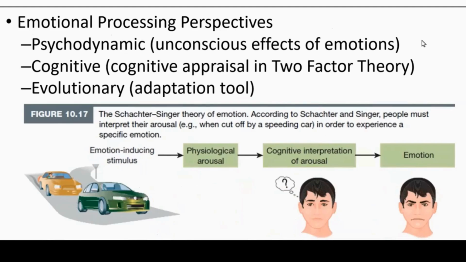Canon-Bard theory. Okay, and now the third, the two-factor theory. Before I talk about the other two, I just want to highlight this cognitive appraisal. In our textbook, it's called cognitive interpretation, but it doesn't matter. It is cognitive appraisal, and I want everybody to tie this.